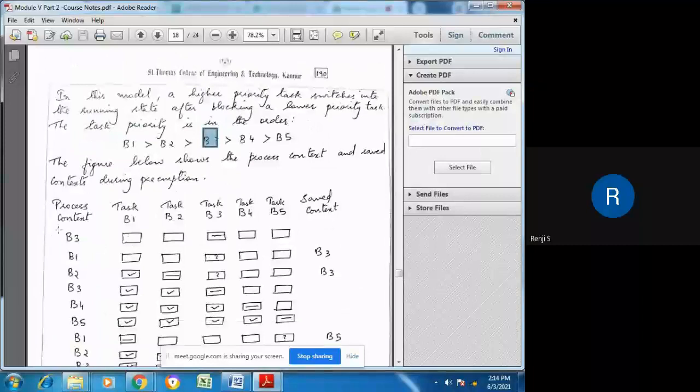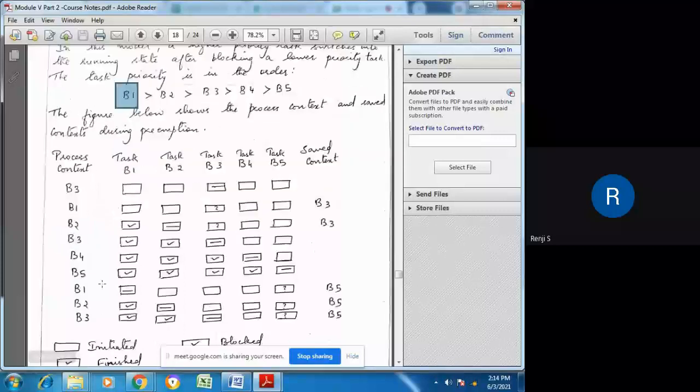So in this particular context, while B3 was executing, a higher priority task B1 has arrived. That is, some message has arrived at port A. That is B1. And when a message had arrived at port A, since it has highest priority, it should be executed. So in that case, task B3 has to be preempted. And in the next clock cycle, this task B3 goes to blocked state.